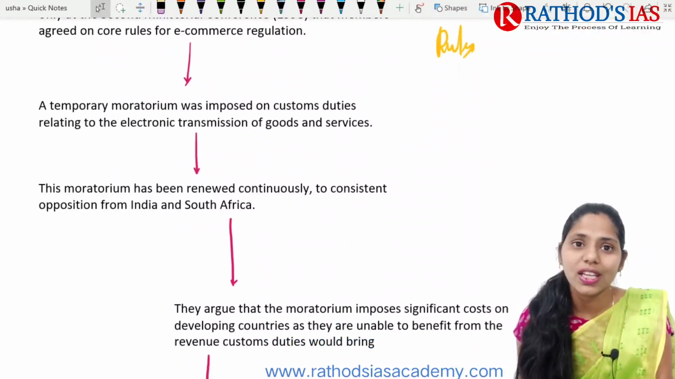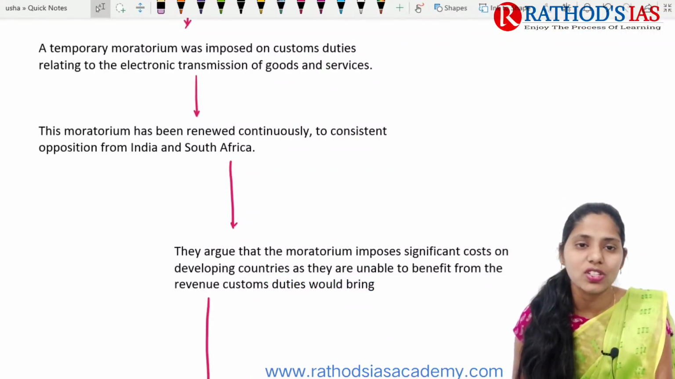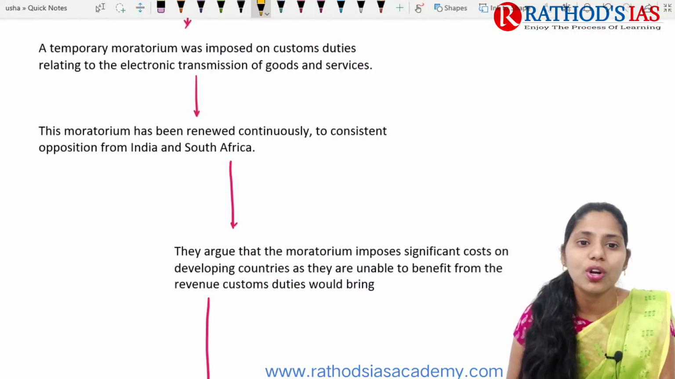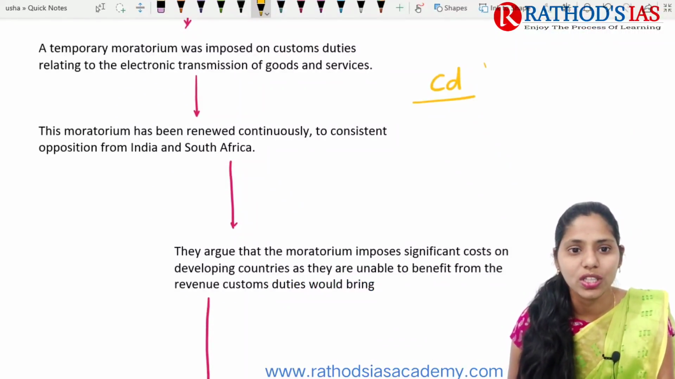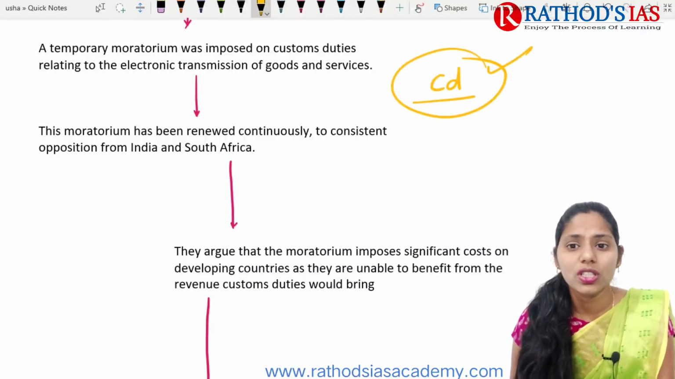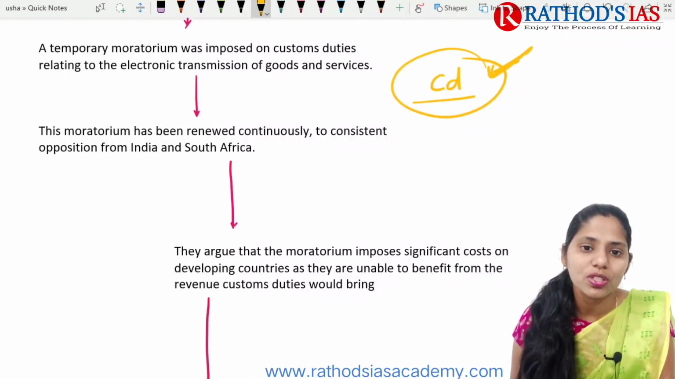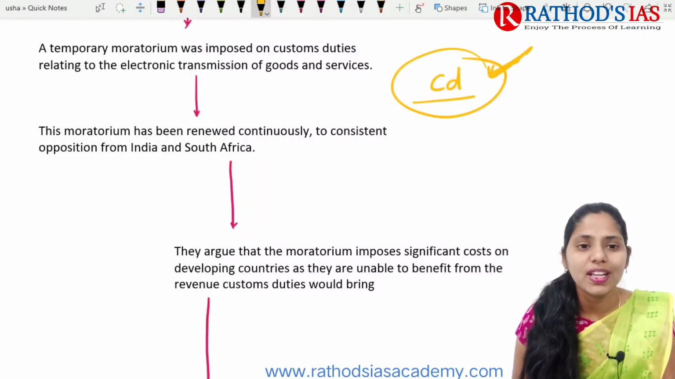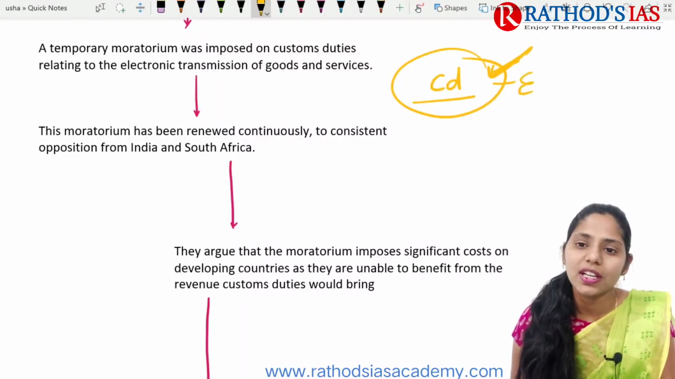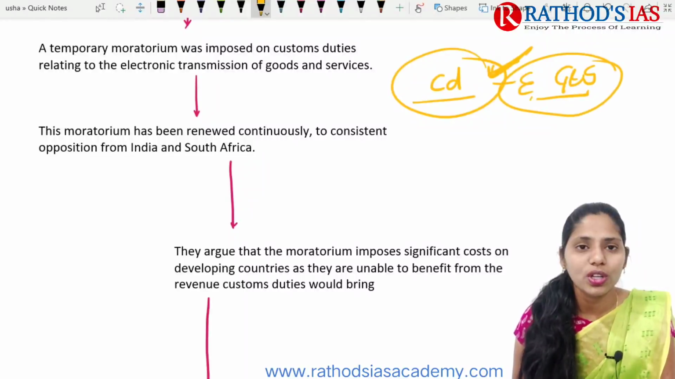First of all, they came with a temporary moratorium, that is relaxation. So a temporary moratorium was imposed on custom duties. These custom duties are mainly imposed on the import of goods. Because of this, custom duties are relaxed especially regarding the electronic transmission of goods and services, and this moratorium has been renewed continuously.